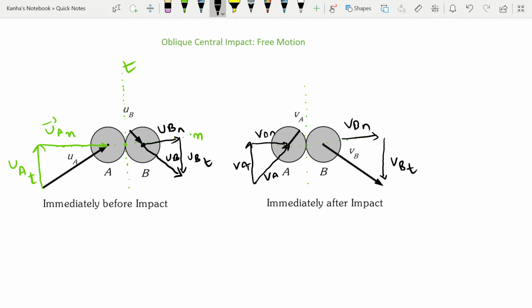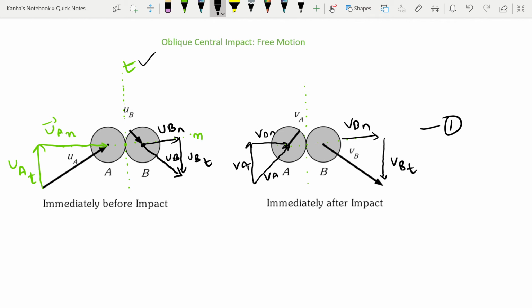Okay, so this is what you should always keep in mind when solving any question from the oblique central impact, and there are certain things that you will be needing to do. So first of all, the components about the t-axis.